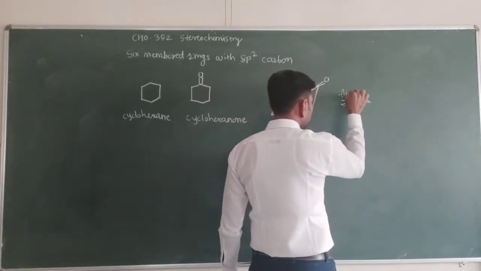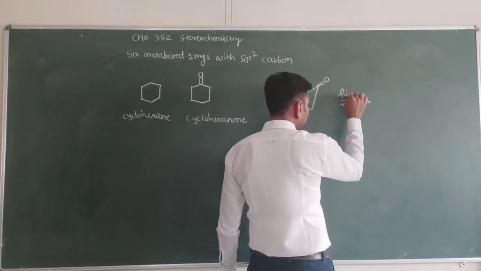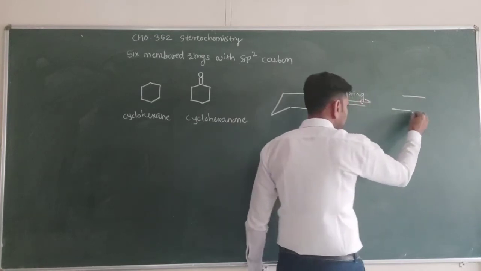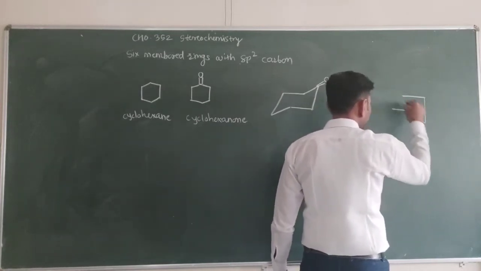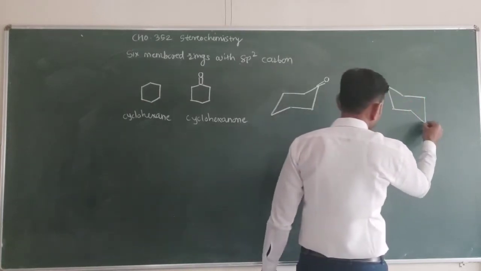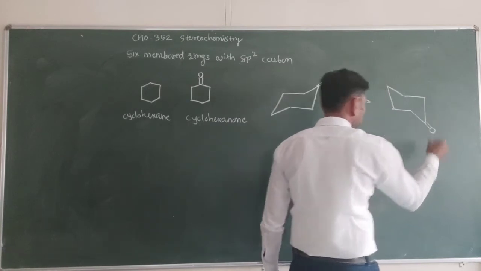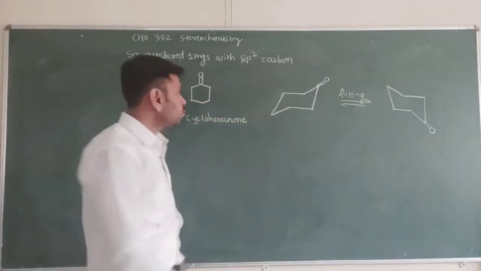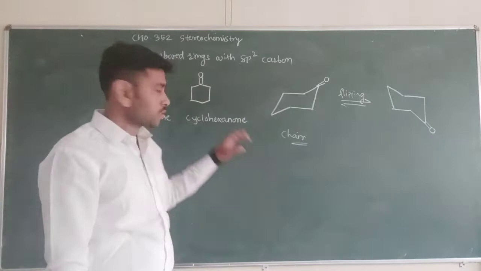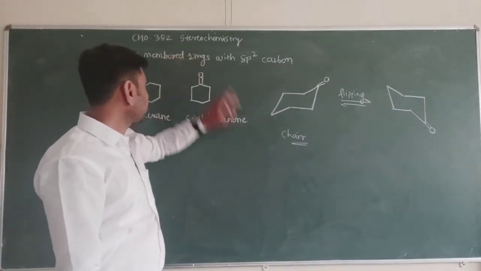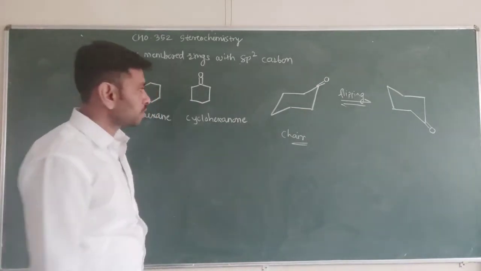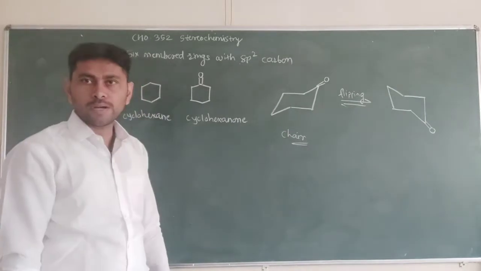After flipping of the ring, we obtain another structure, where this carbonyl group is here. Okay, so these are the 2 chair forms in which the cyclohexanone, or the 6-membered ring with sp2 carbon, exists. So 2 chair conformations are there which provide the stable structure.